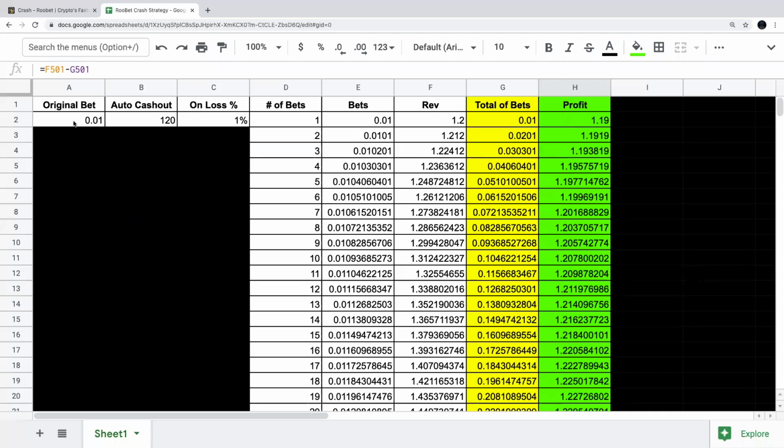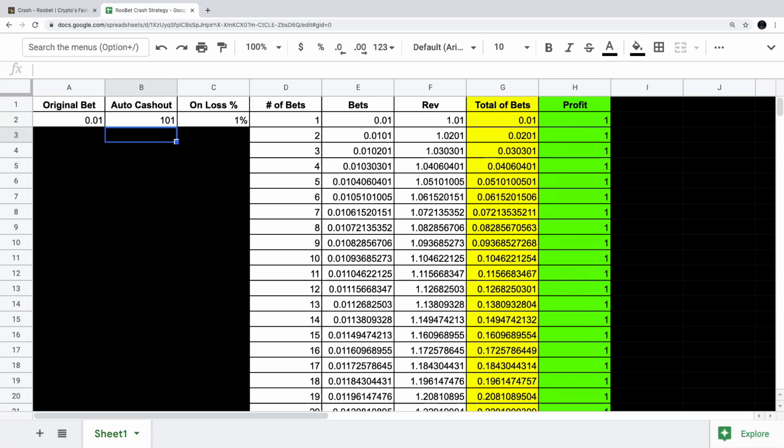So here we have our original bet. We have auto cash out at 1.20 here. Let's go back to 1.01 because there's something really cool I want to show you. And we have our on-loss percentage. We'll increase by 1% like we have it on the website.